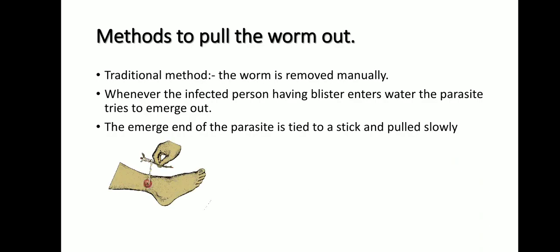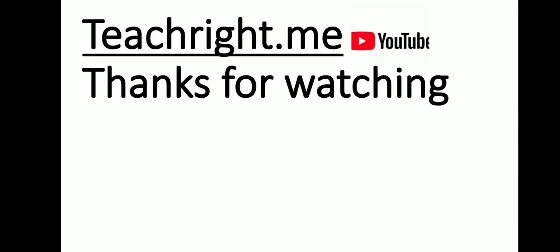See, in this method, this is the stick, and this is the worm. The white color one is the worm, and this is a blister. The blister is just like the pointer I am showing you on the screen. So this is the blister, and from the blister the white color worm is coming out. Okay, so this was all about it.